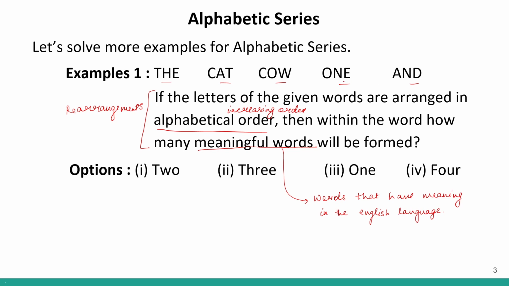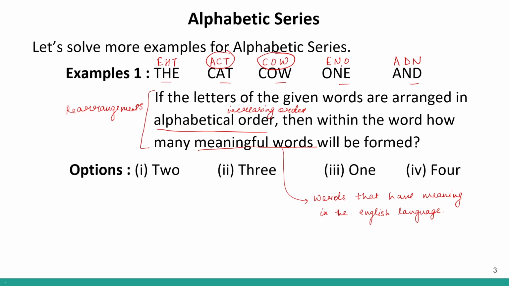Okay, so when I look over here, THE, CAT, COW, ONE and AND. So it will be EHT, correct? It will be ACT. It will be COW. There is no rearrangement because they are already arranged in increasing order. Over here we will get E, then N, then O. And over here I'll get A, then D, then N. Correct? So if I look at these, meaningful words will be act and cow.